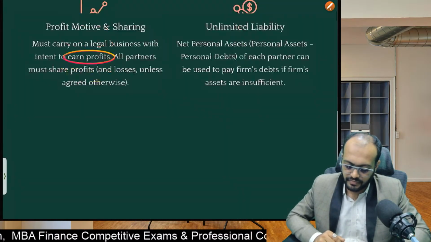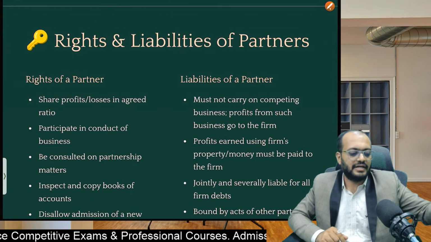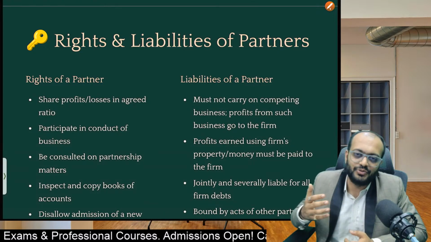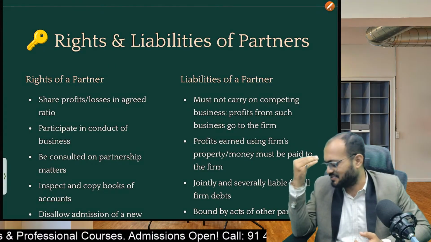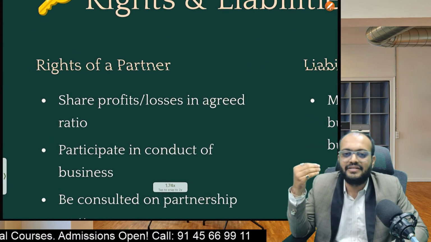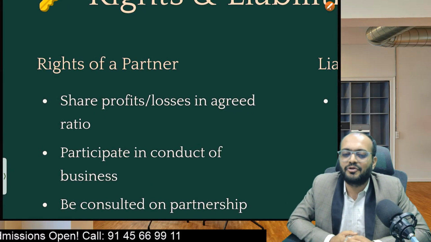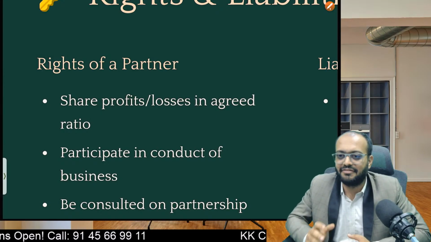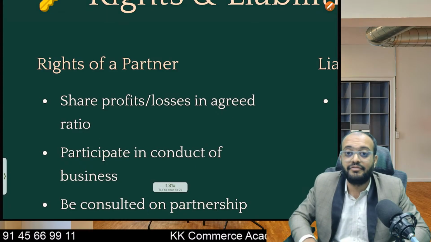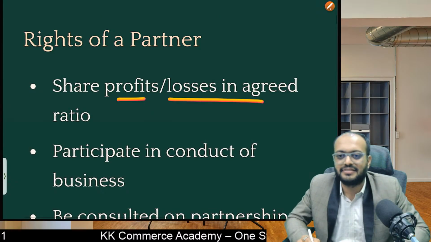Next, rights and liabilities of partners. Since there is a partnership firm with multiple partners, partners have two things: some rights and some obligations, that is responsibilities. Start with the rights. Every partner has some rights. The first right is to share profit and losses in the agreed ratio. Whatever profit they are earning, the profit sharing ratio is already mentioned in the partnership deed. Whatever profit they earn, or even whatever losses they suffer, partners have to share in the agreed ratio.